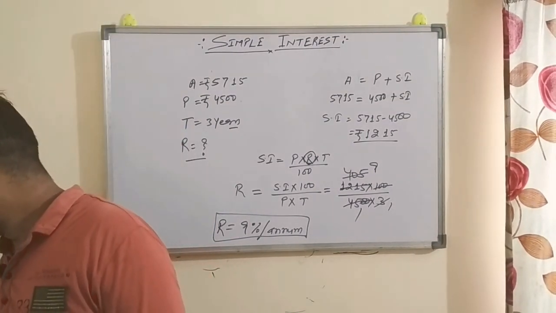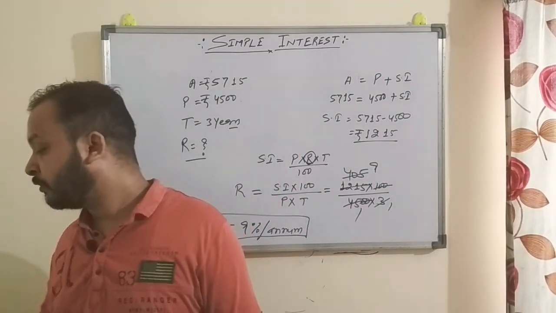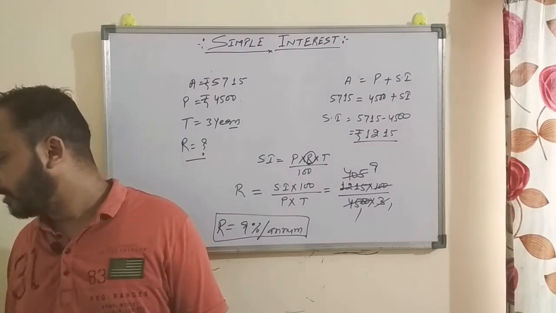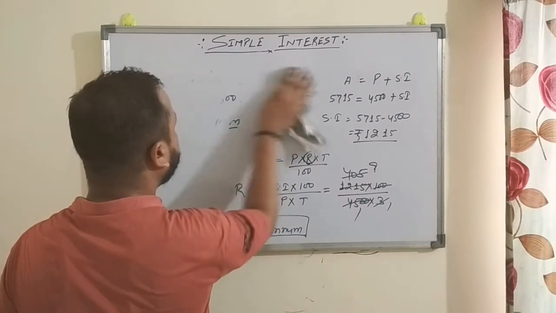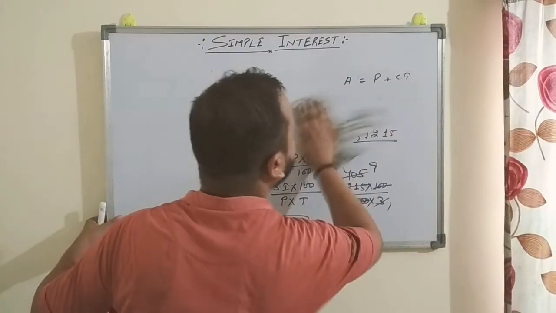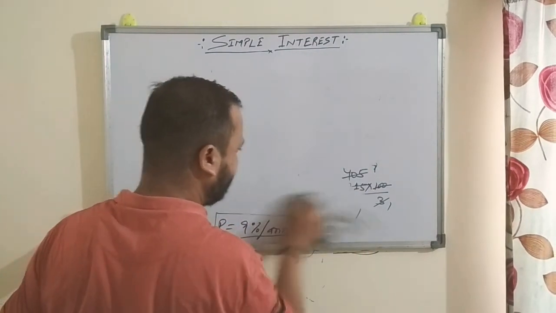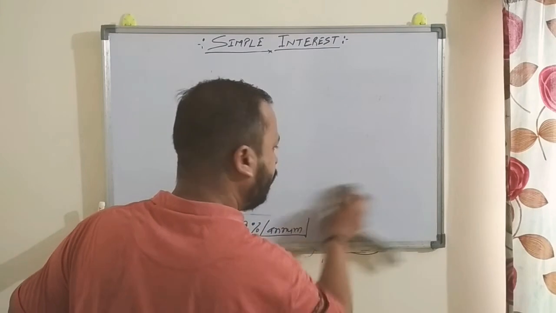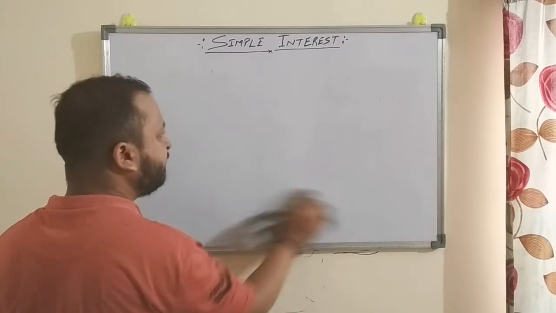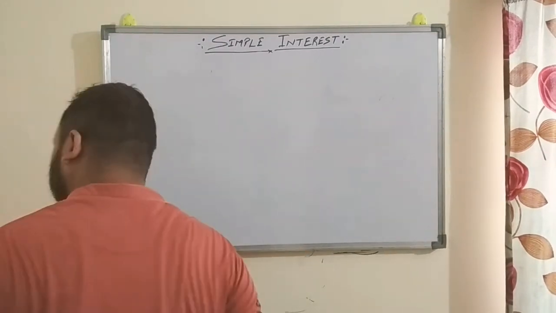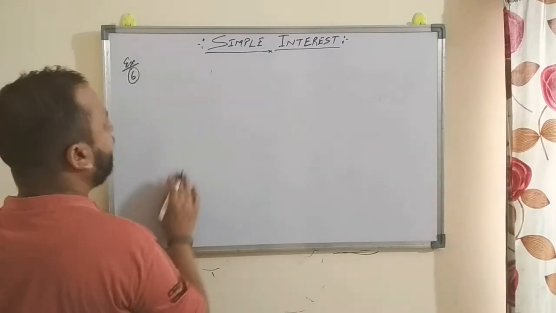Example number 6. In what time will rupees 3,600 amount to 4,320 at 8% per annum simple interest? So here in this example, you have to find the time. Amount is given, principal is given, rate is given, you have to find the time.